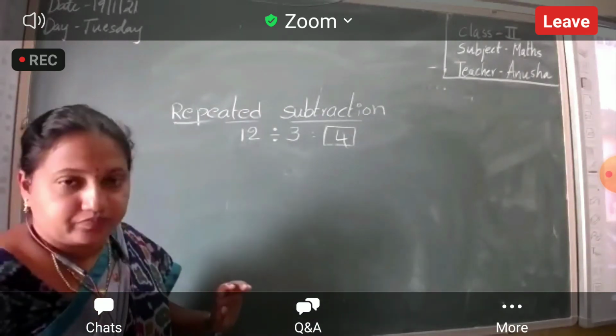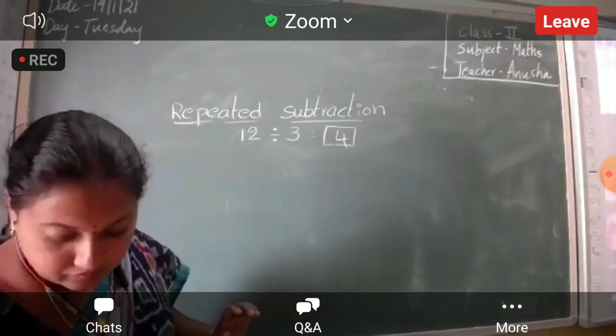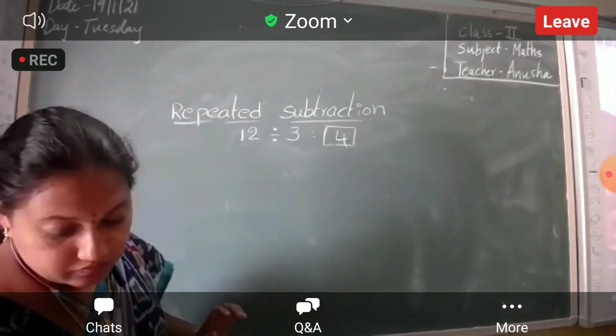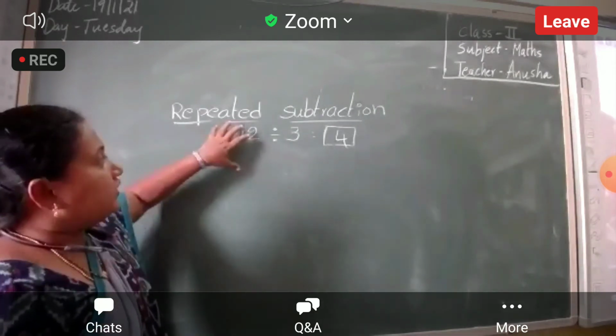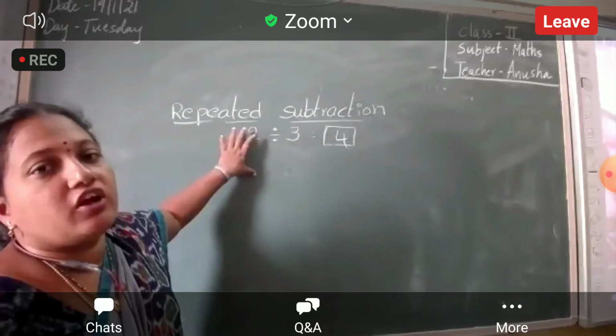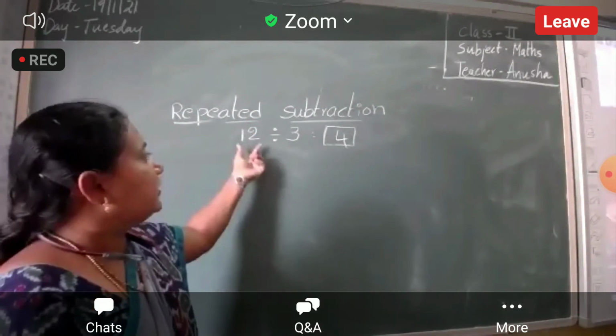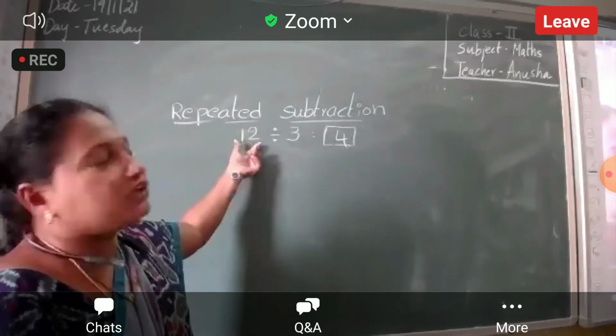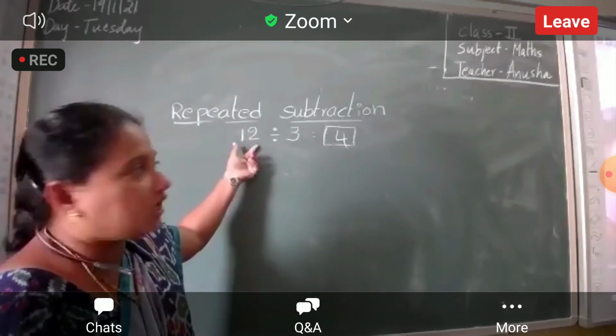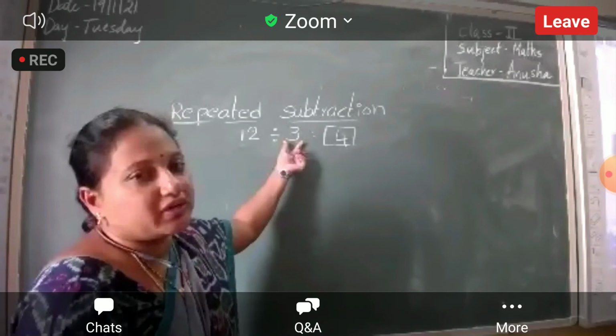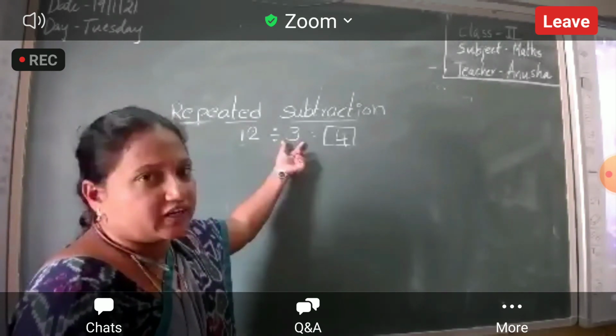Now, here in this division, you have to know some terms, terminology. Just for your understanding, I told you your mother has 12 chocolates. This is you, your younger brother and your elder brother, like that I told.